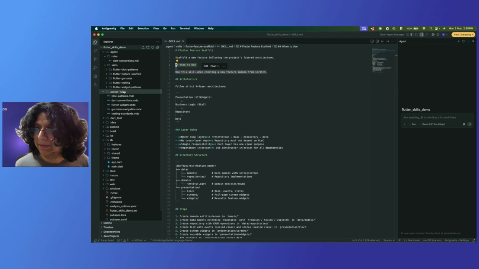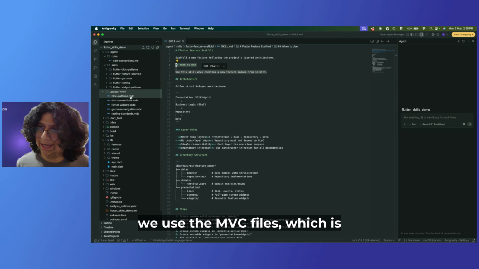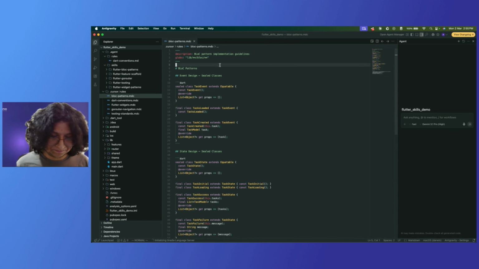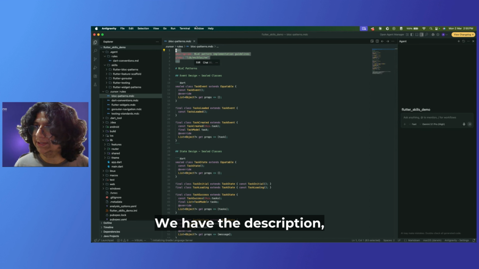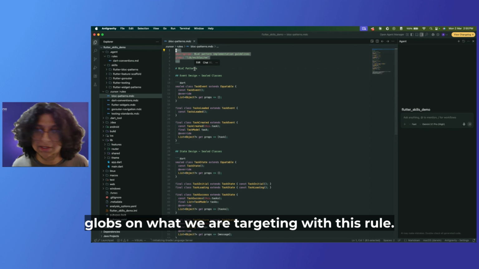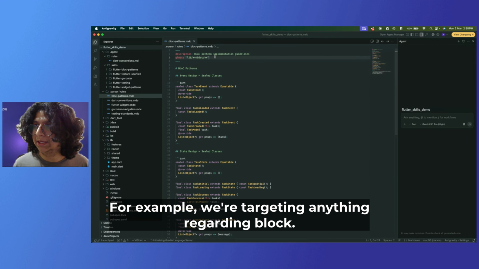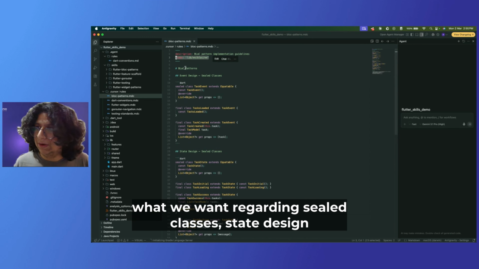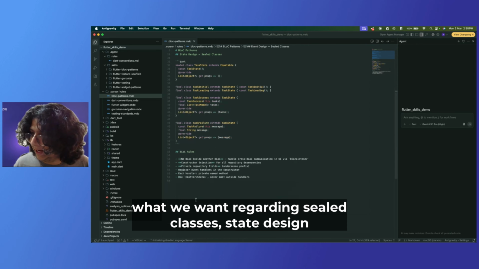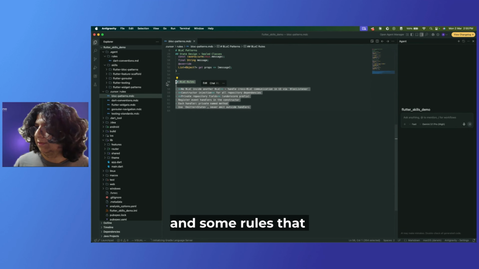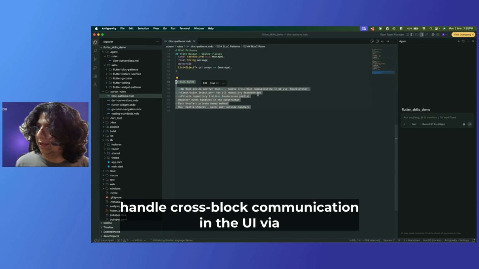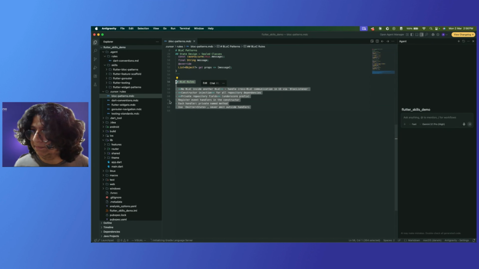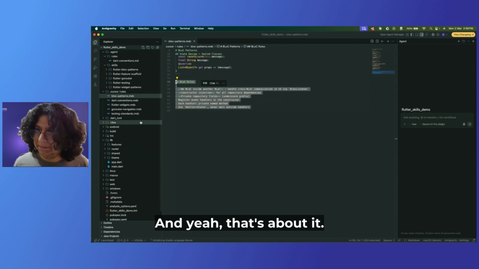And for Cursor, I told you that we use the MDC files, which are the files that Cursor reads for the rules. And this is the structure. We have this description, globs on what we are targeting with this rule. For example, we're targeting anything regarding bloc. And here we have what we want regarding sealed classes, state design, and some rules like no bloc inside another bloc, handle cross-bloc communication in the UI via a bloc listener, all this stuff. And yeah, that's about it.